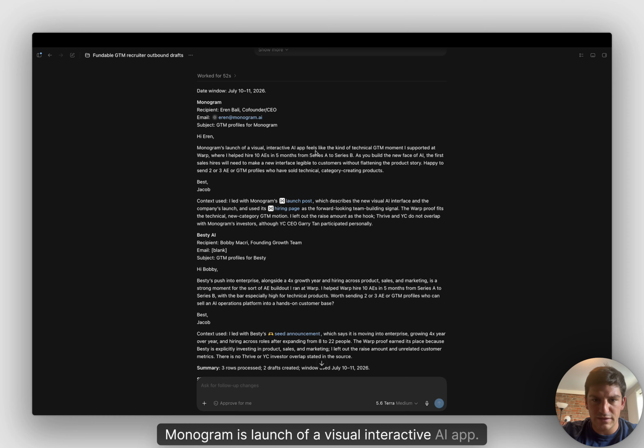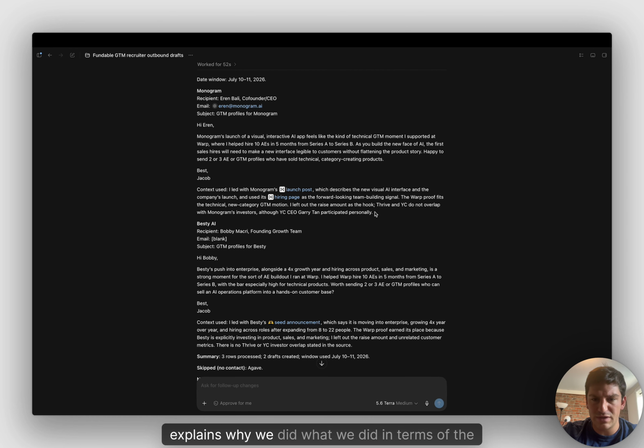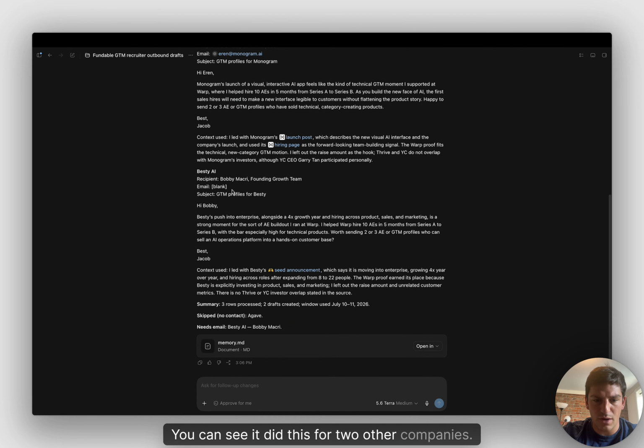"MultiGram's launch of a visual interactive AI feels like the technical go-to-market moment. I supported that at Warp." Kind of using that same template that we created before. And this is great. It shows me their launch post, their hiring page, so you can actually look at the roles that they're hiring for, and it explains why we did what we did in terms of the outbound. You can see it did this for 2 other companies.